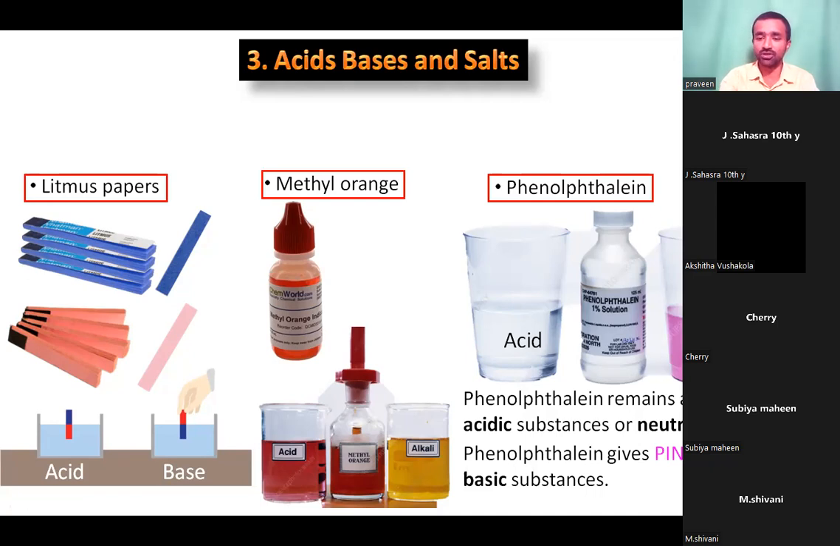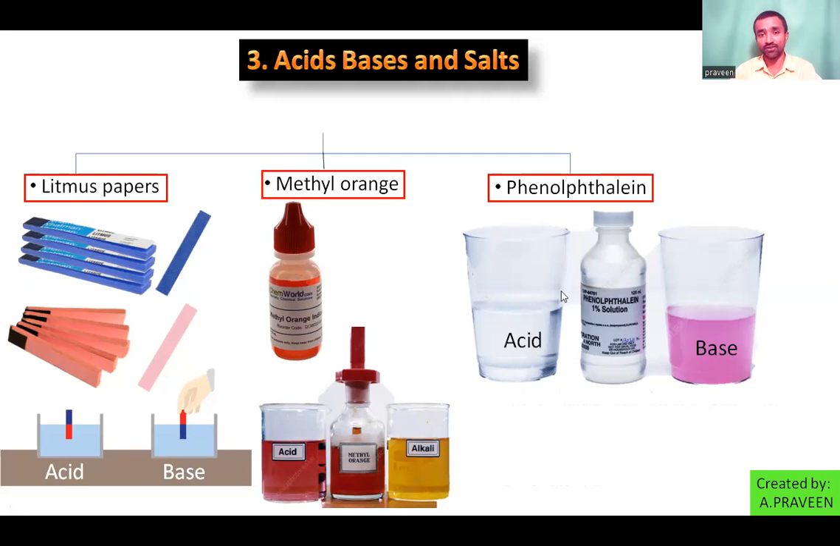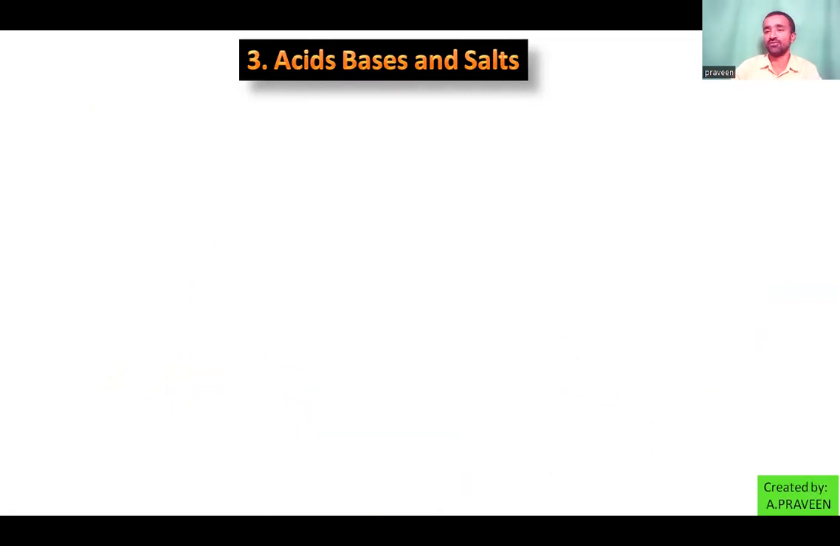I gave you information about simply 3 indicators. Namely, they are what here? Litmus papers, methyl orange, phenolphthalein. All these 3 together are useful to find out the nature of the given substances. What are they? Acidic, basic and neutral substances' nature will be decided by using the following indicators: litmus papers, methyl orange and phenolphthalein. So we are using these in our classrooms to find out the nature of substances.